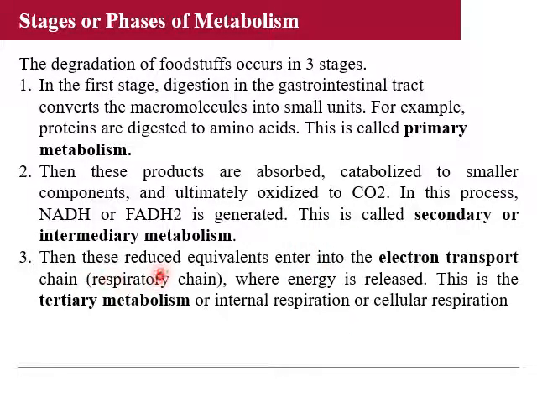Finally, these reduced equivalents like NADH, FADH2, etc. will enter the ETC, that is the electron transport chain or respiratory chain, where energy is released. This is the tertiary metabolism or internal respiration, also known as cellular respiration, without which human beings cannot survive.